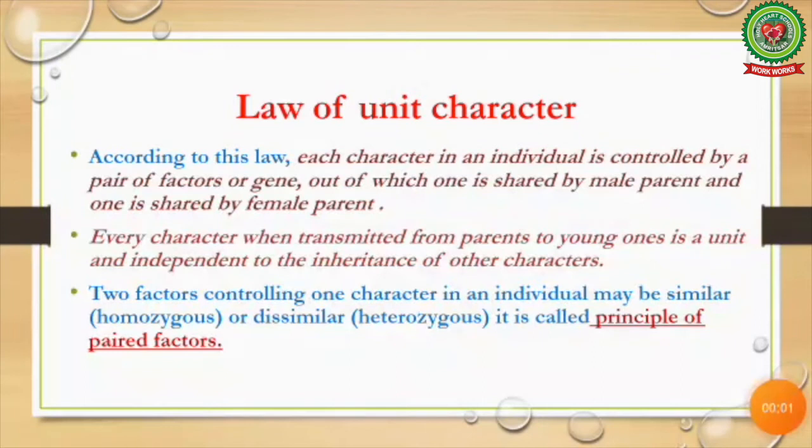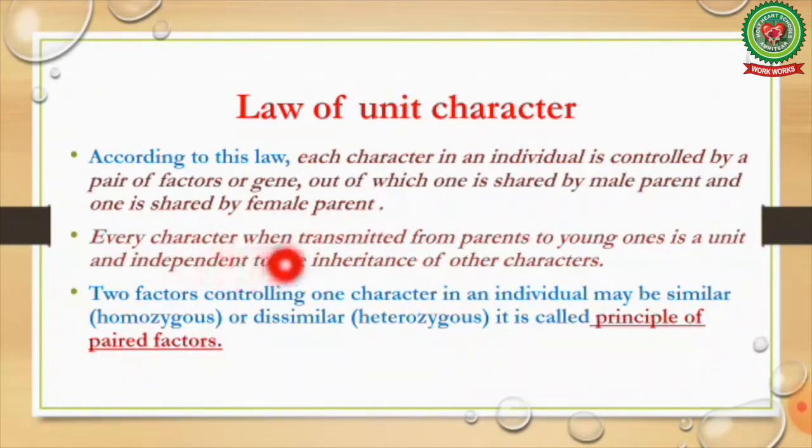Starting with law of unit character. According to this law, each character in an individual is controlled by a pair of factors or genes, out of which one is shared by male parent and one is shared by female parent.